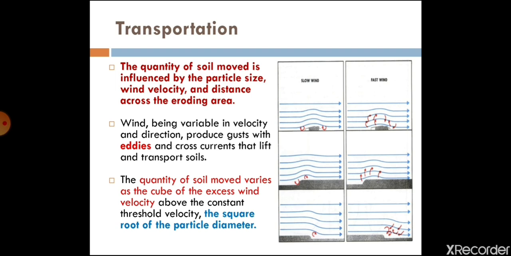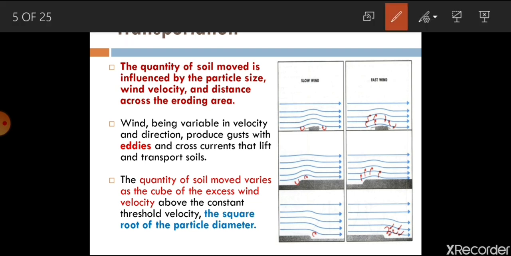Now coming to the next phenomenon, that is transportation. You see here in the diagram, the transportation of soil particles depends on the size of the particle and wind velocity.